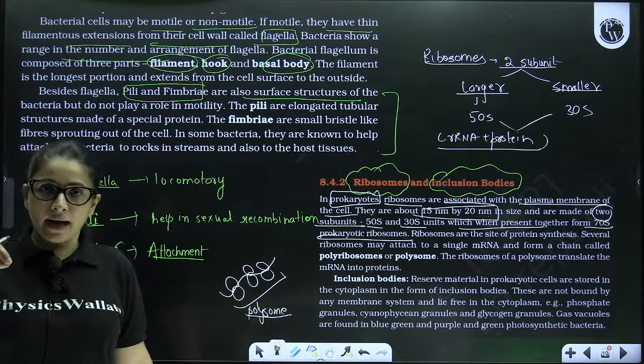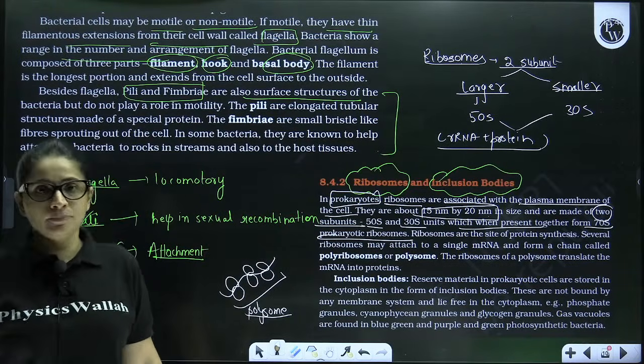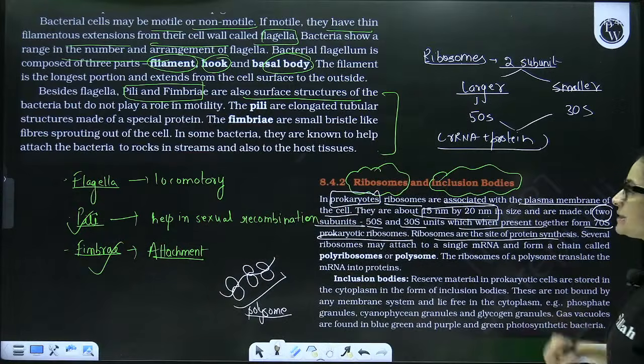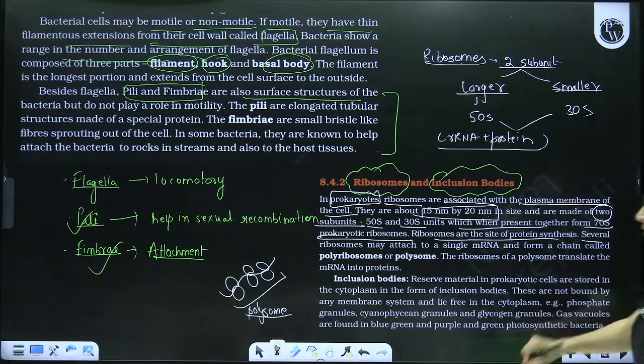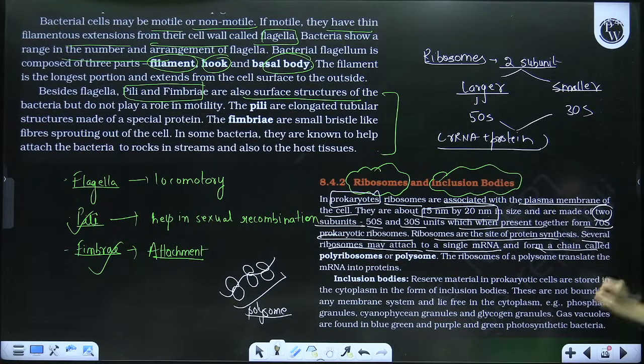Since mRNA uses ribosome for translation, ribosomes are known as protein factories. So ribosomes are the site of protein synthesis. Several ribosomes may attach to a single mRNA and form a chain called polyribosomes or polysome. I hope all these points are clear.